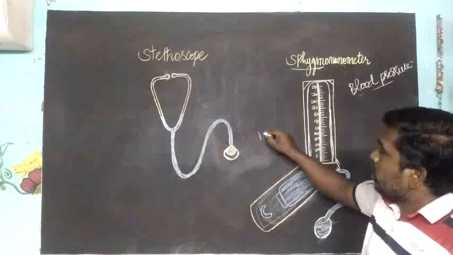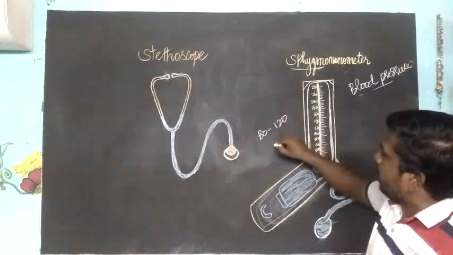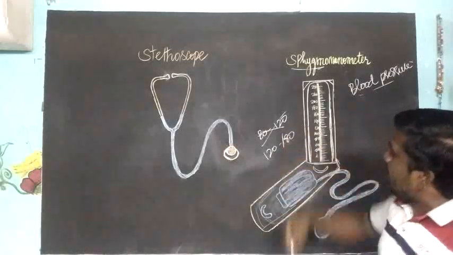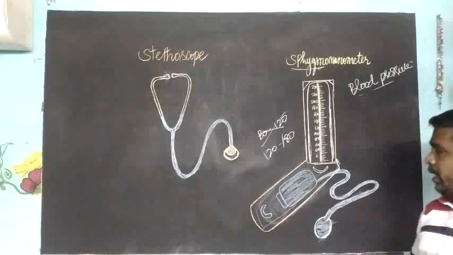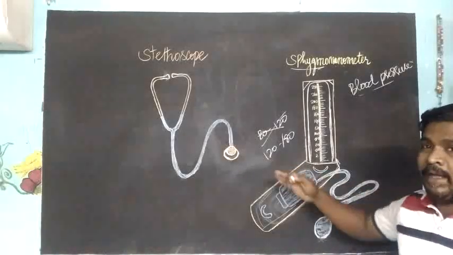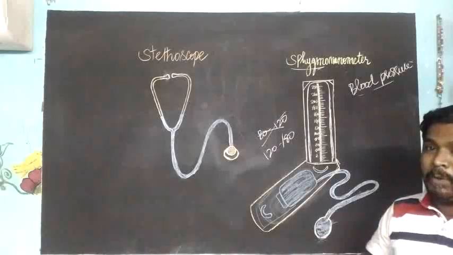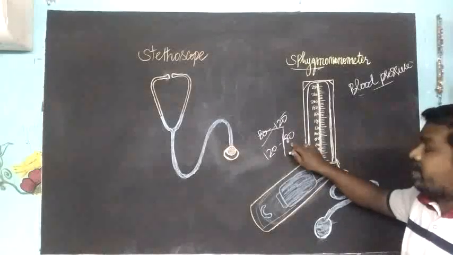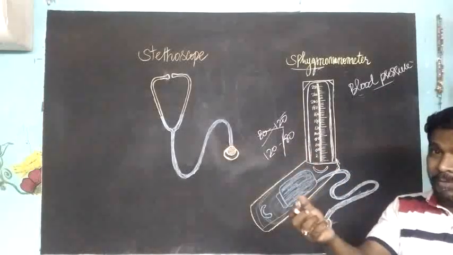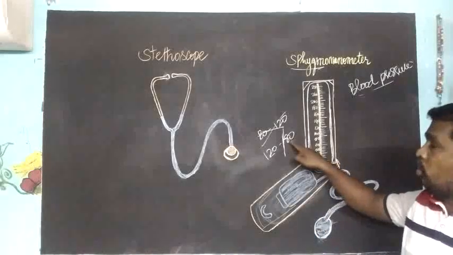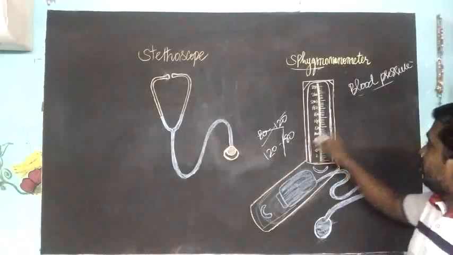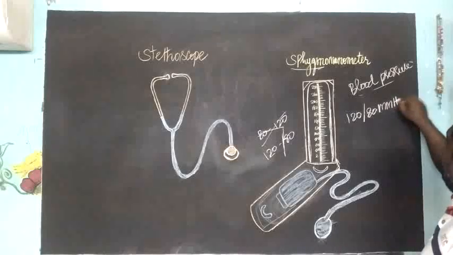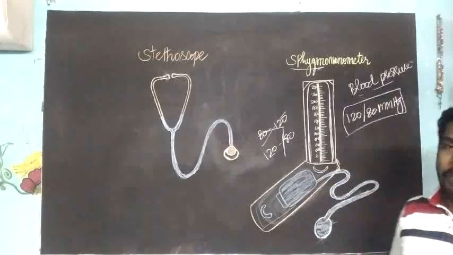Sorry, 120 to about 80 is the normal blood pressure of a human being. 120 is systolic. What is systolic? When the ventricle contracts, the pressure will be maximum. That is systolic pressure, 120. When the ventricle dilates to receive blood, the pressure will be low. That is diastolic pressure. So the systolic pressure is 120 and the diastolic pressure is 80, measured with a mercury manometer. It is the normal human blood pressure.